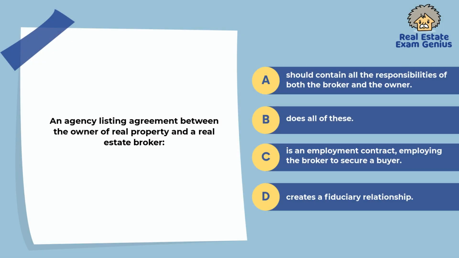90. An agency listing agreement between the owner of real property and a real estate broker should contain all the responsibilities of both the broker and the owner. Does all of these. Is an employment contract employing the broker to secure a buyer. Creates a fiduciary relationship.